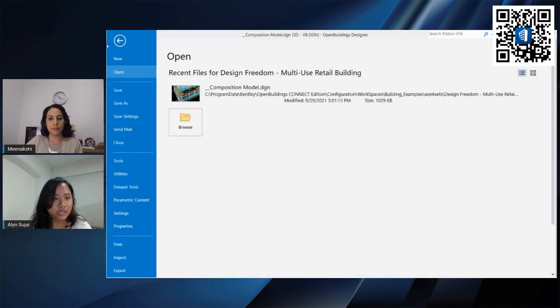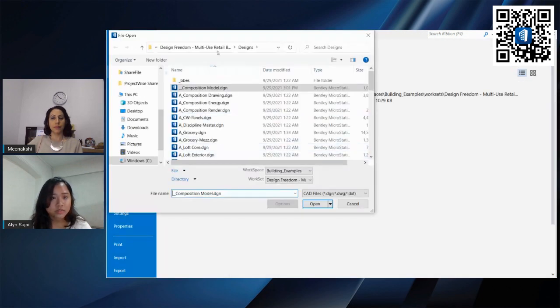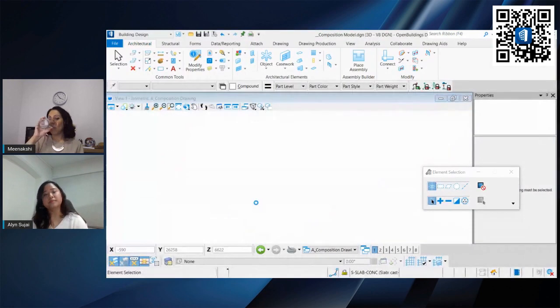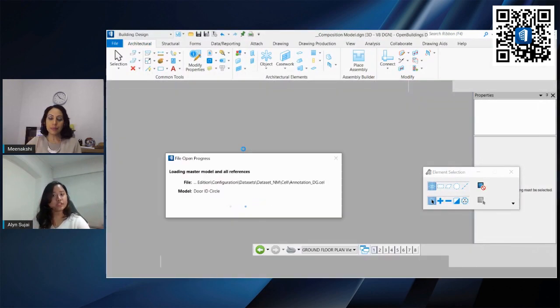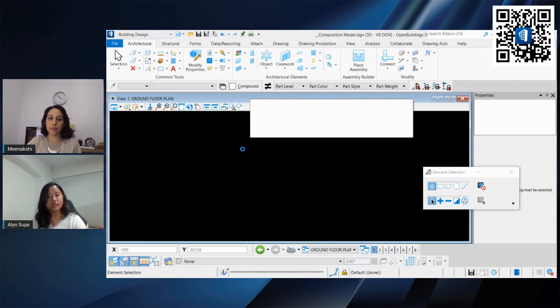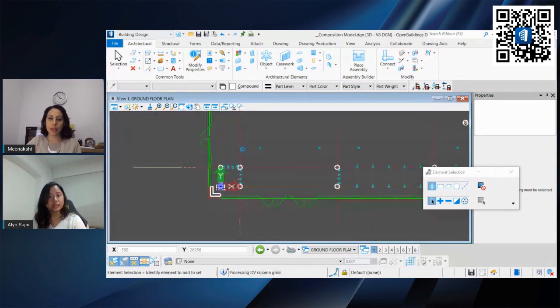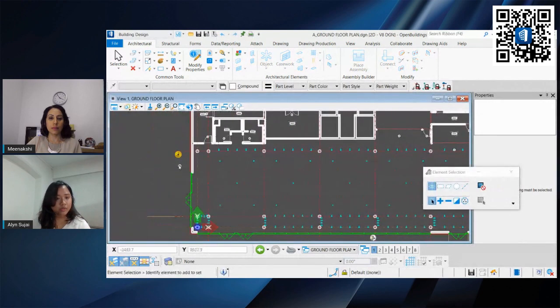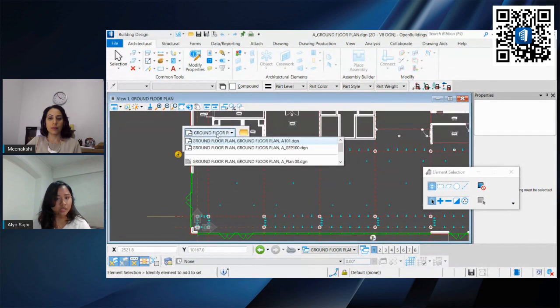So let us look at this file. I prepared a model that we can refer to. That was the 3D model that I just showed. What I did was create a plan based on that 3D model. So this is the plan that was used. We can go back to our 3D model or our sheet. Let's see. Yep, this one right here, the bottom.